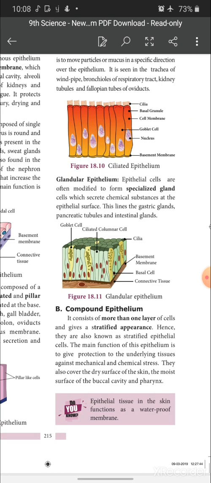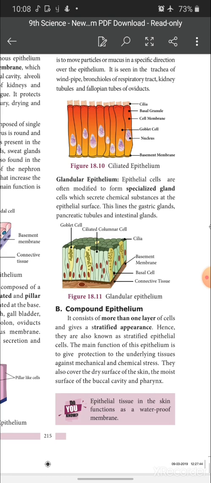And then simple epithelium is divided into 5 types: squamous epithelium, cuboidal epithelium, columnar epithelium, glandular epithelium and ciliated epithelium. This is all about the simple epithelium. So I will stop with this for today's session.